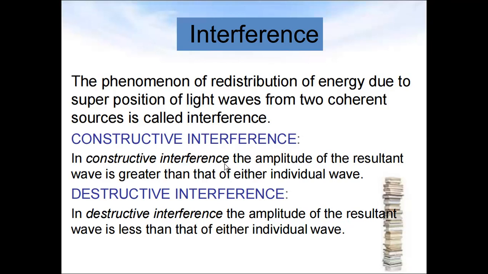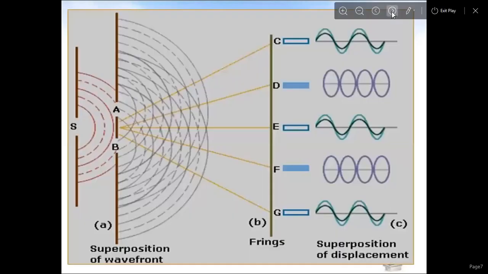In constructive interference, the amplitude of the resultant wave is greater than that of either individual wave. That means the sum of the two amplitudes of the waves will be greater than the individual ones. Now destructive interference: in destructive interference, the amplitude of the resultant wave is less than that of either individual wave. Now superposition of wave fronts.